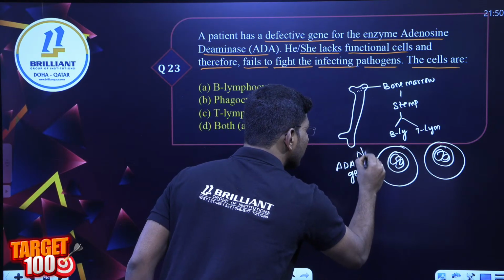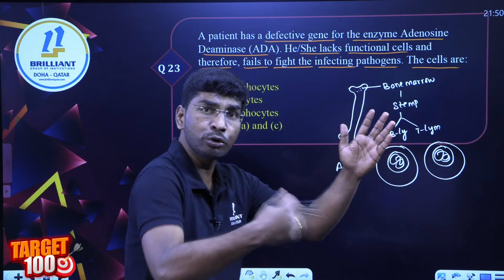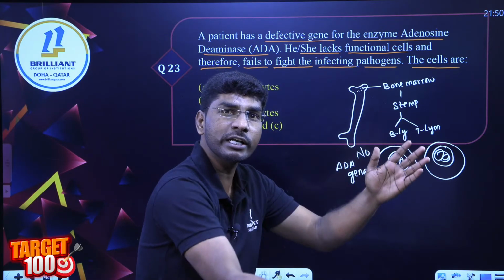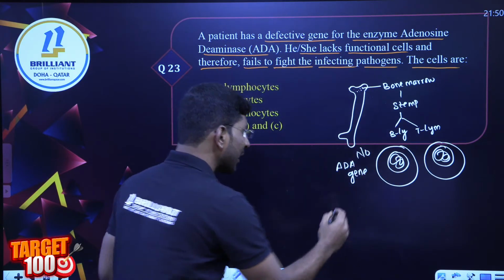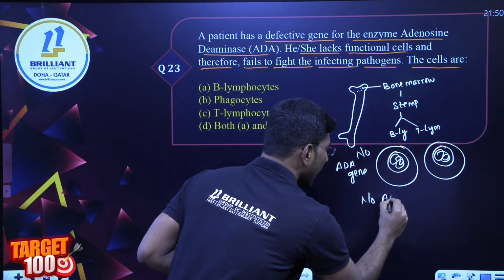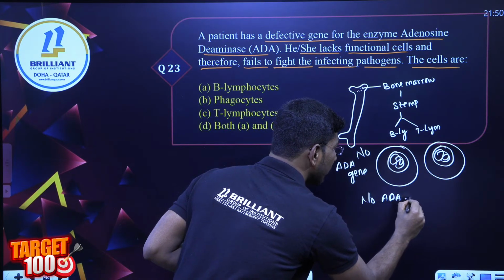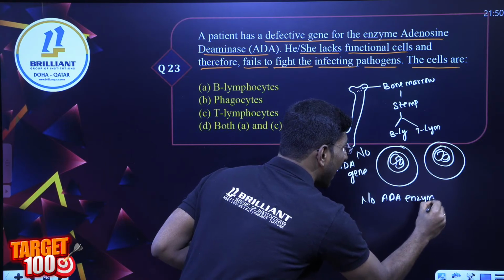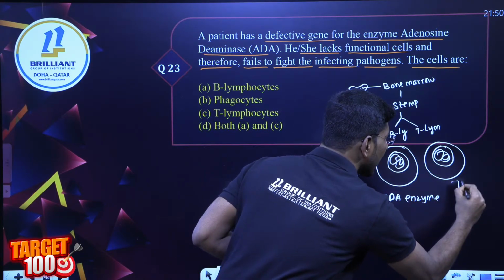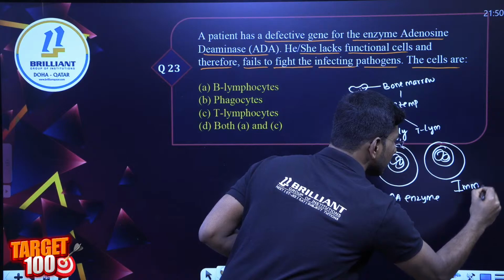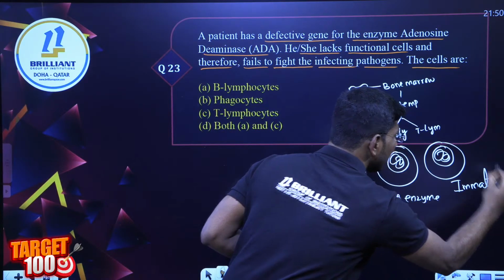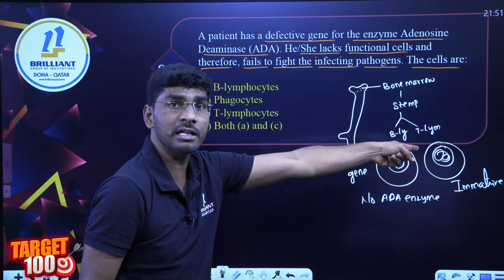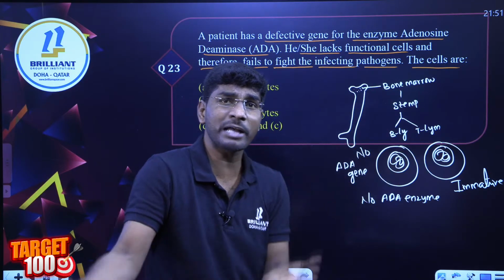No gene, so no transcription, no translation, no adenosine deaminase enzyme, no ADA enzyme. When the ADA enzyme is lacking, B and T cells are immature. Remember all of this. Immature B cells are not going to fight against the pathogens.